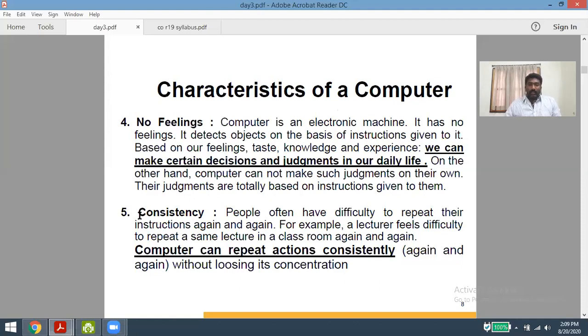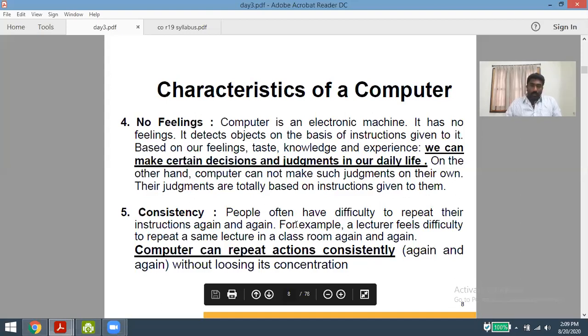And coming to consistency. What is the term consistency in the sense? People have difficulty repeating their work many times. Let us say, for example, a lecturer feels difficulty repeating the same lecture in the classroom again and again. But the computer can repeat the action again and again without any problem.